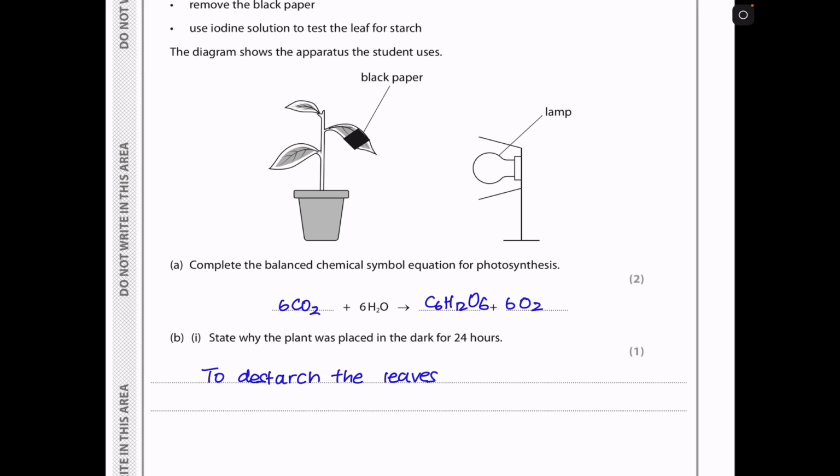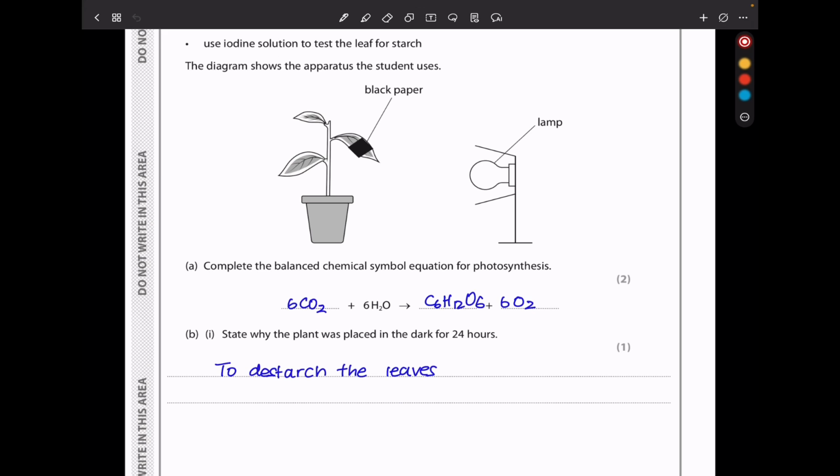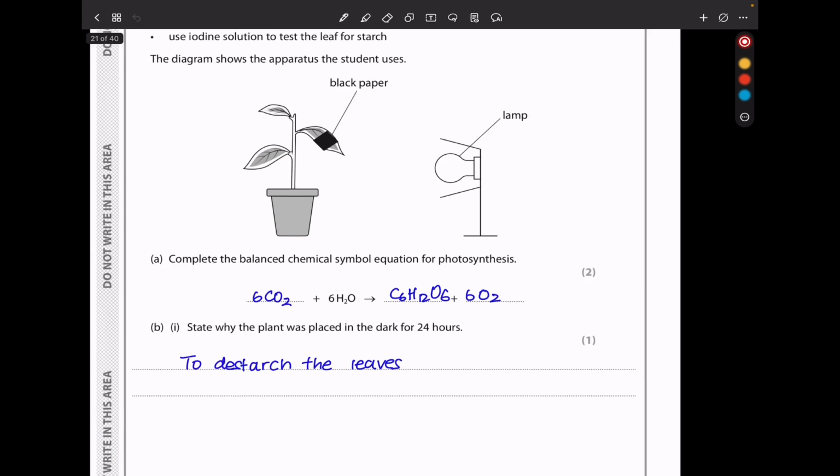The first question says complete the balanced chemical symbol equation for photosynthesis. This is going to be 6 carbon dioxide plus 6 water gives us glucose and 6 molecules of oxygen. Then in part B, they say state why the plant was placed in the dark for 24 hours. This is to discharge the leaves.